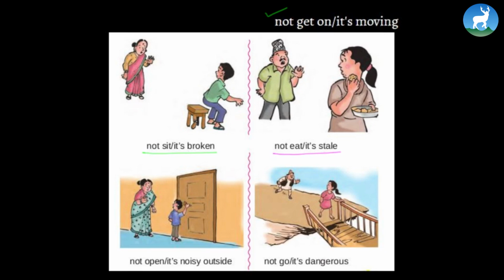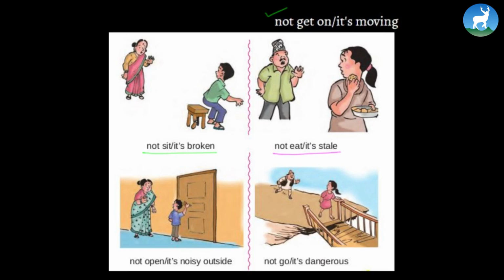There's a girl who's trying to eat something, maybe biscuits or maybe cake, while the man is trying to stop her. So why don't you give it a try? Let's make a conversation first. Find a friend right now who's sitting just beside you and make a conversation. Go on. Alright, so the conversation that would follow would be something like this. Don't eat it. Why? It's stale.